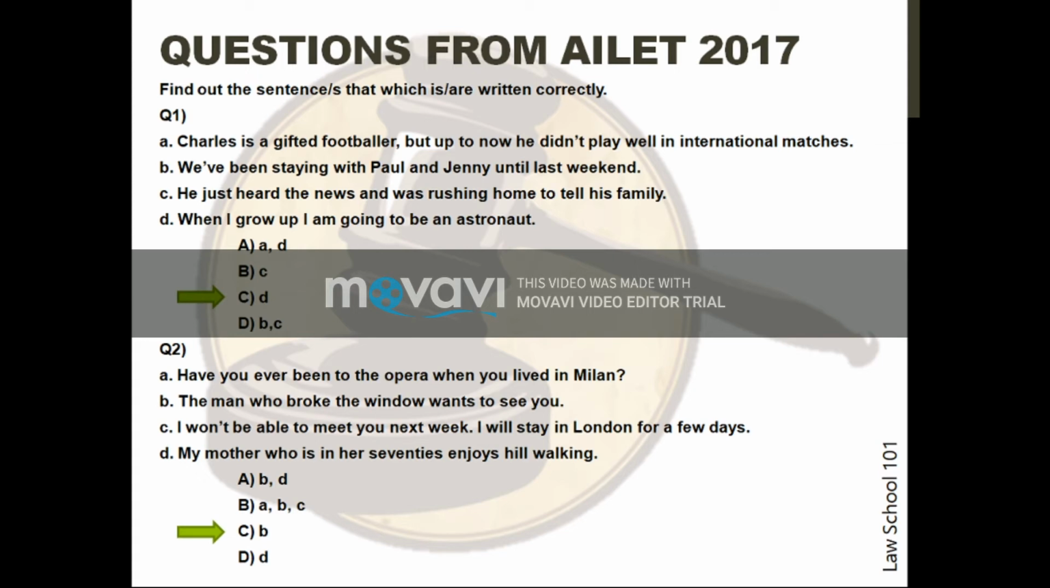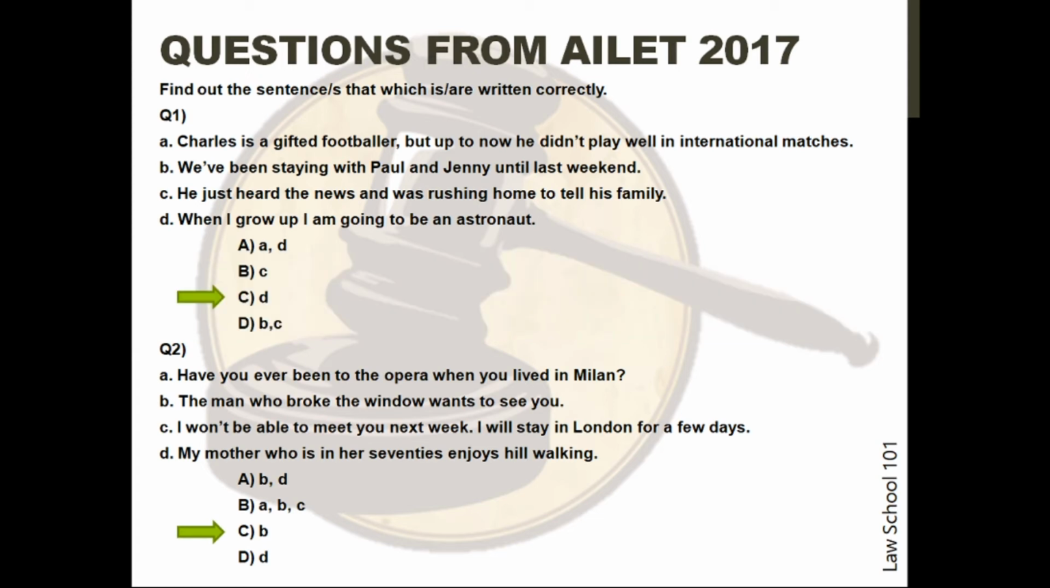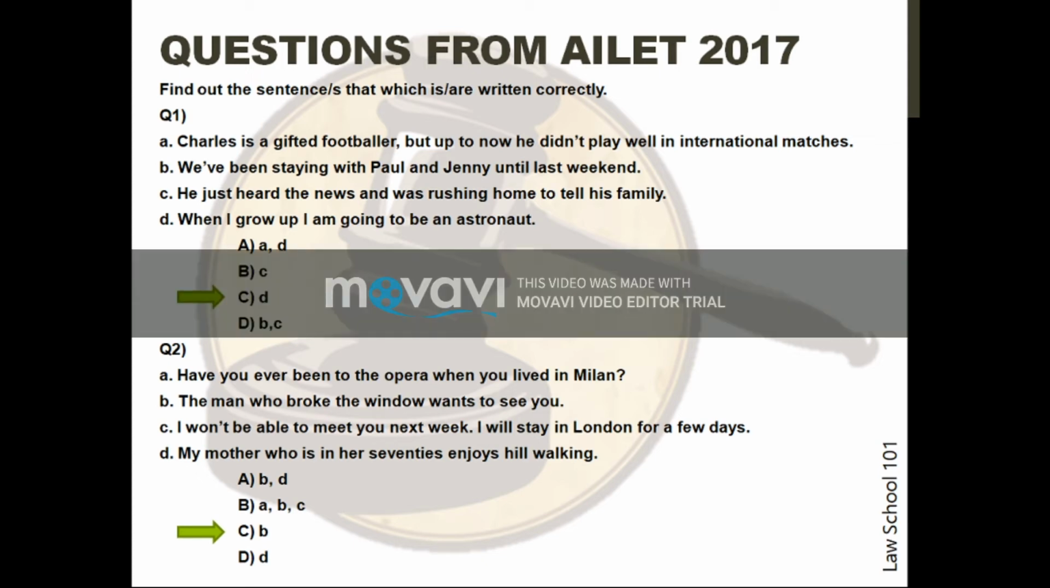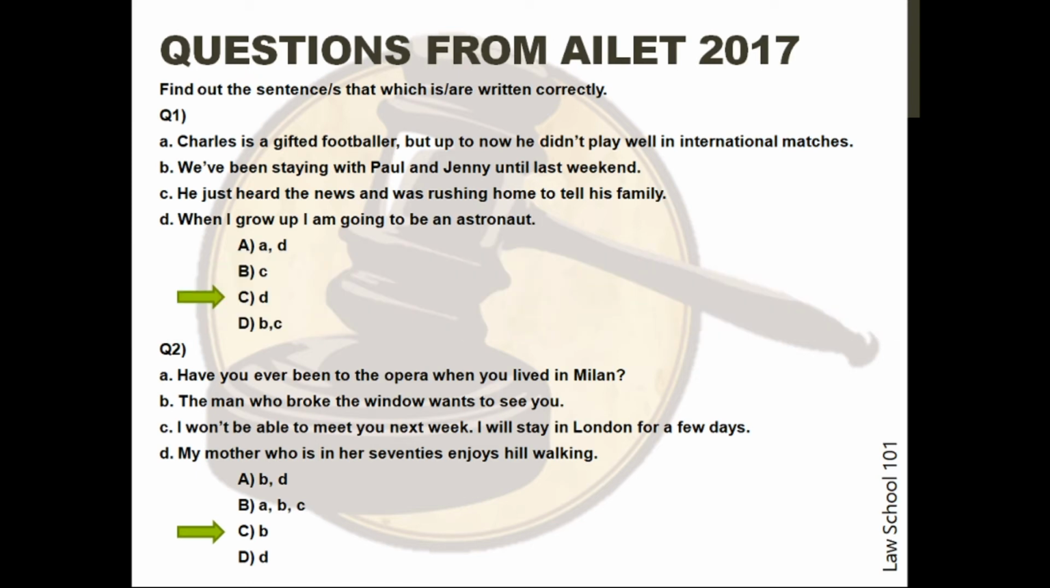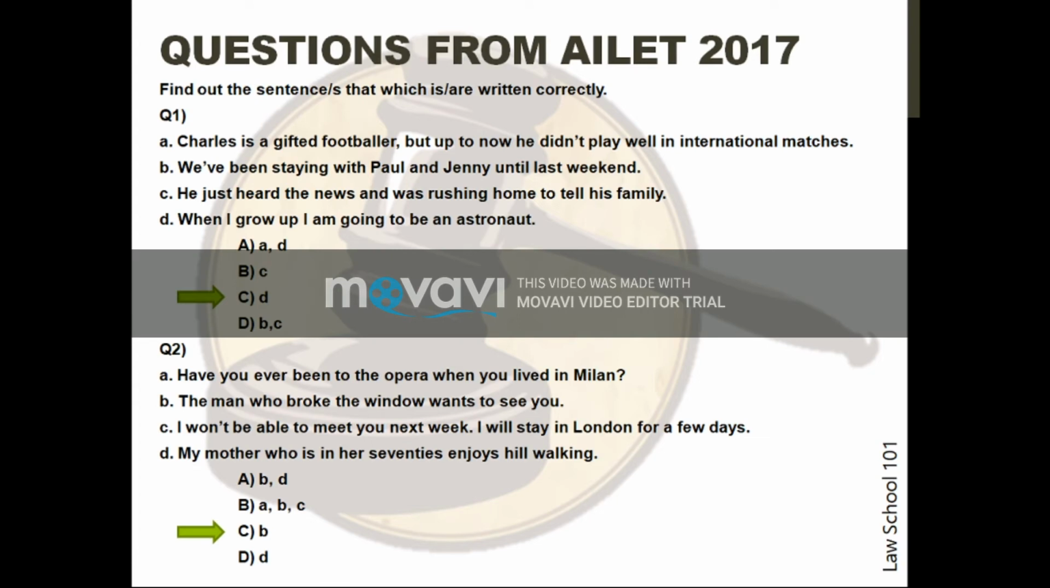In the second sentence, present perfect continuous is used. However, the correct tense should have been past perfect continuous. We had been staying with Paul and Jenny until last weekend would be correct. As discussed earlier in the video, the sentence here deals with an action in the past preceding another action. In the third sentence, the correct tense would have been past perfect. He had just heard the news and was rushing home to tell his family would have been correct.